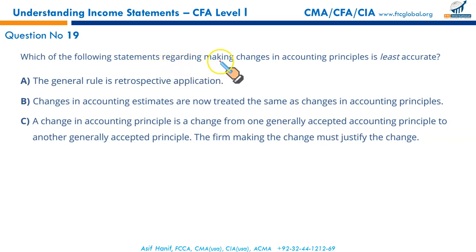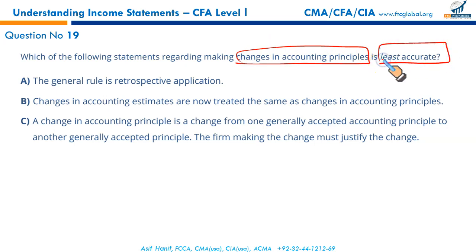Which of the following statements regarding making changes in accounting principle is least accurate? Least accurate. When it's a change in accounting principle, the general rule is retrospective application. It's a true statement. For a change in accounting standard from one GAAP to another, from one IFRS to another, this requires retrospective treatment. It is true.